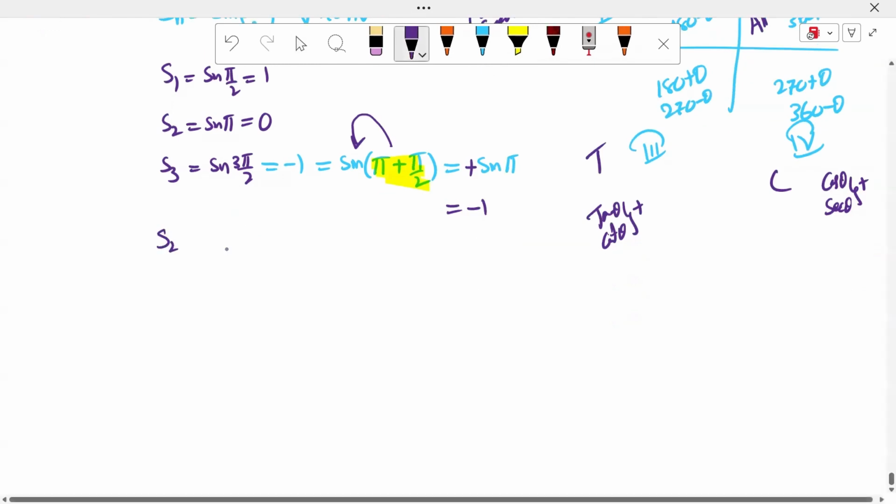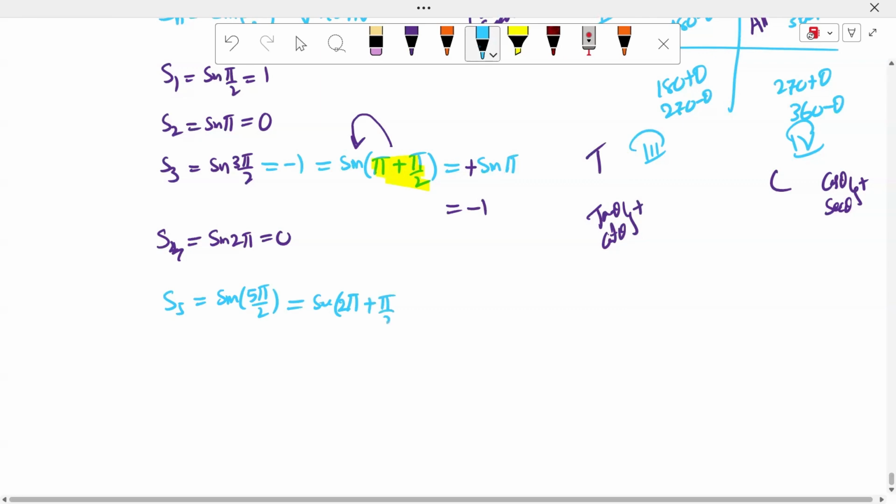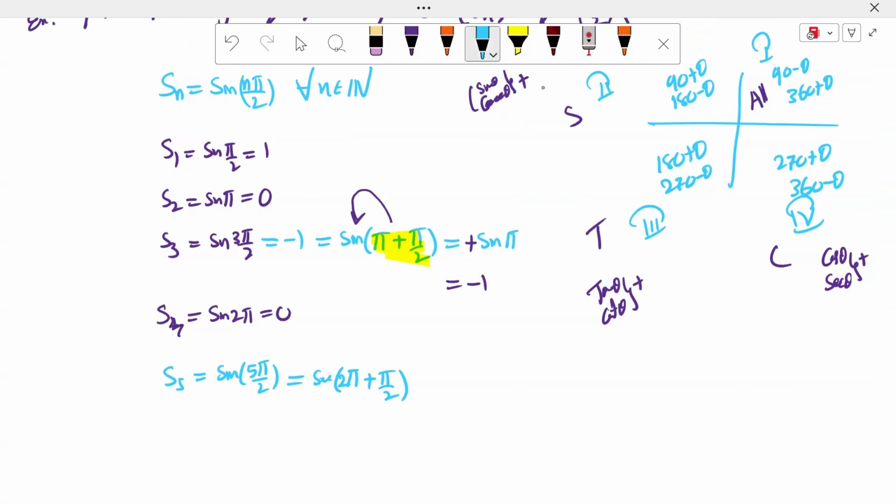Next, n is equal to 4, sir. It is nothing but sin 2 5, 180 degrees. Sin n is equal to 5, it is sin 5 5 by 2. Sin 5 by 2 value is nothing but 2 5 plus 5 by 2, sir. 180 plus theta. Very good, sir. In 180 plus theta, sin is negative. Very good. One minute, sir. Very good. Nice observation.